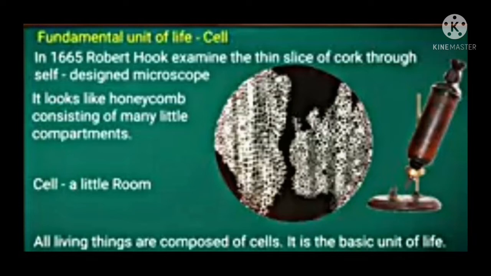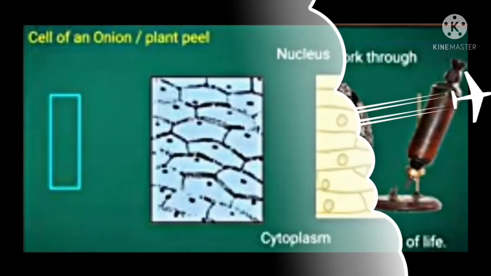What he did was, he took a thin slice of cork. Cork is nothing but the substance which comes from the bark of the tree. Then he examined it under his own constructed microscope. There he found a honeycomb-like structure which consists of many compartments, and hence he named it as a cell. In Latin, the word cell means a little room.